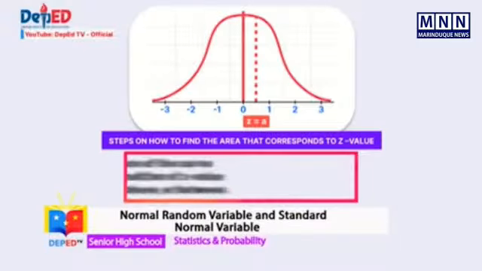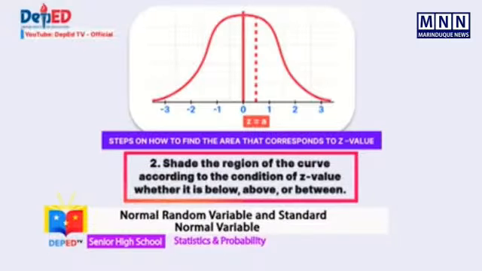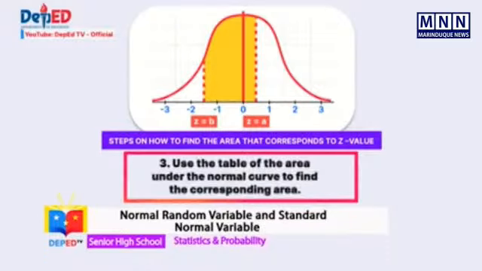Second, shade a region of the curve according to the condition of z-value, whether it is below, above, or between. Below meaning the left side of z-value is shaded. Above meaning the right side of z-value is shaded. And between meaning the shaded area is between the two values. The third is, use the table of the area under the normal curve to find the corresponding area.